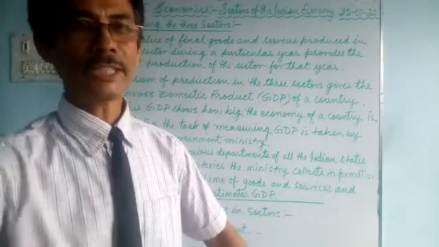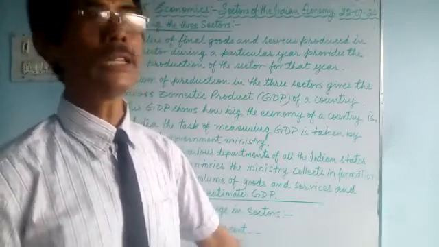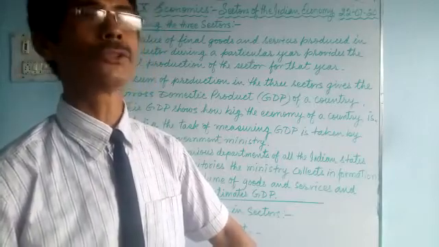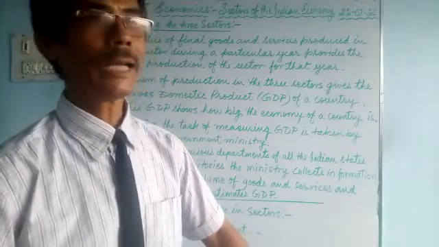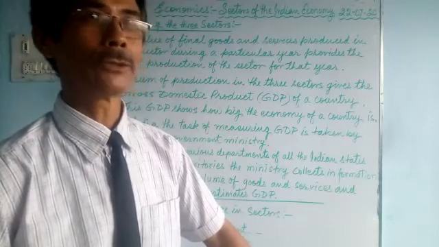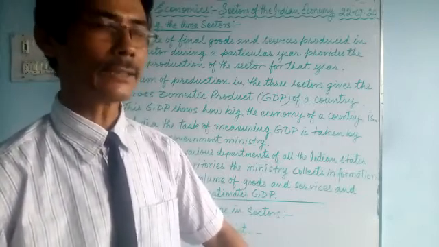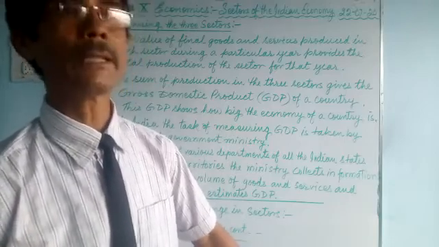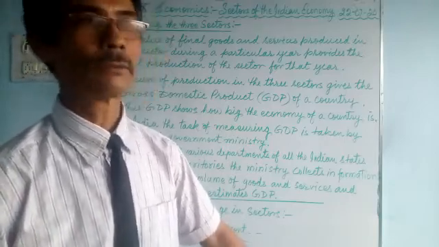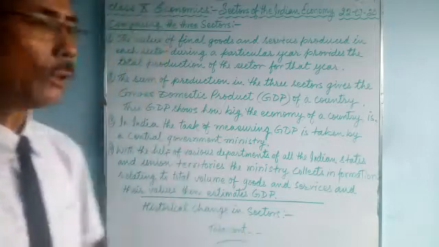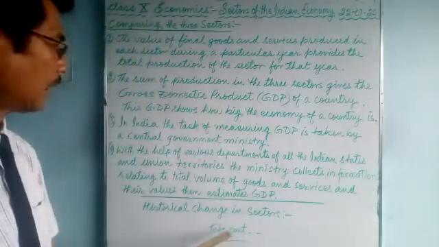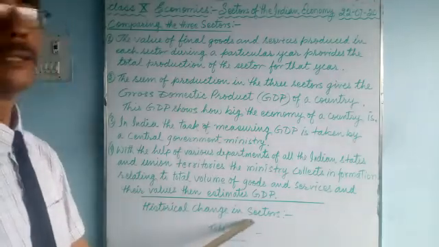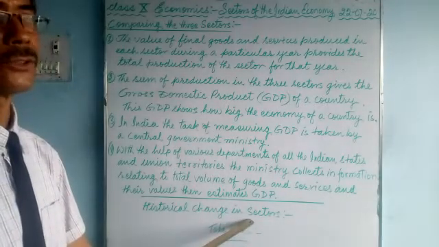So as more and more education is provided to children, they do not like to go to the primary sector. Now they would like to go to the secondary or tertiary sectors. Previously, due to lack of education, most of the people worked in the primary sector. We'll talk about historical change in the various sectors in our next class.